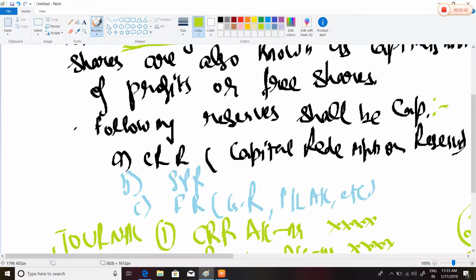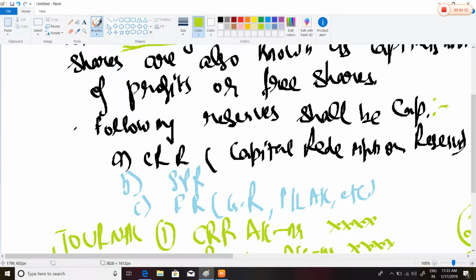As per the Companies Act 2013, free reserves are the reserves which are available for the payment of dividends. So capital reserve cannot be considered as a free reserve.